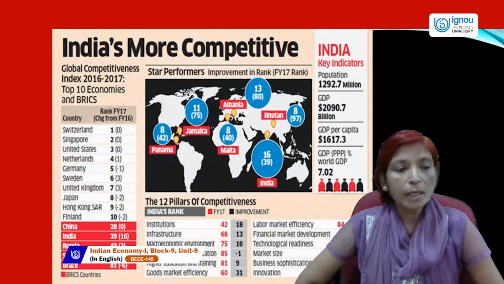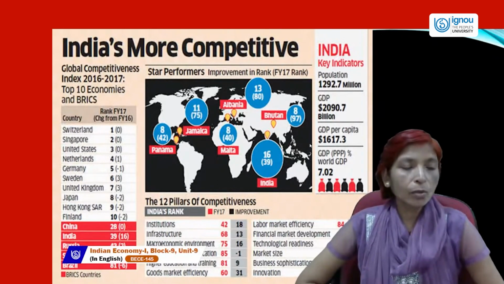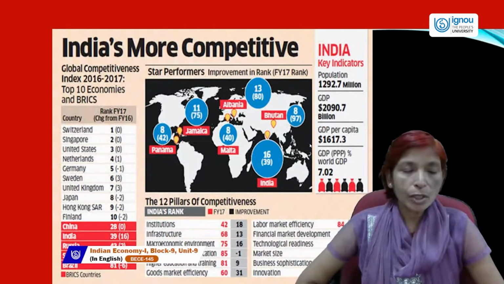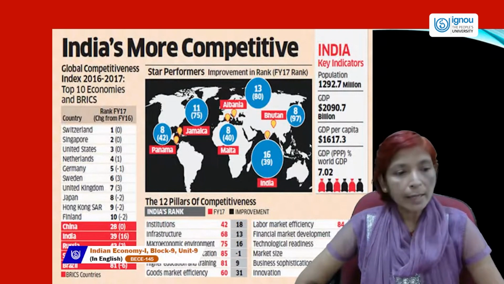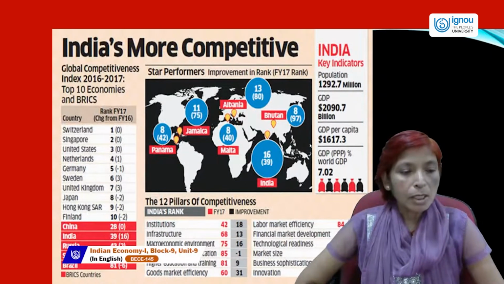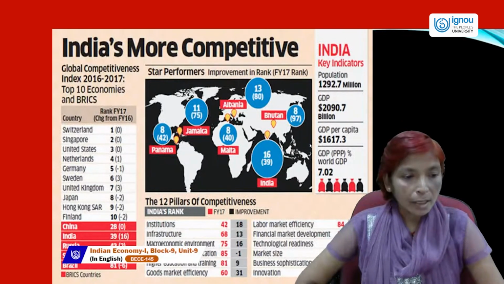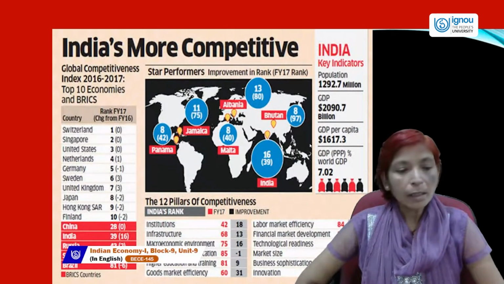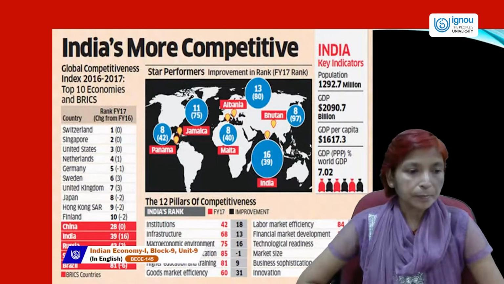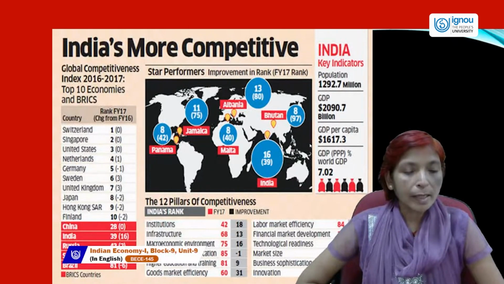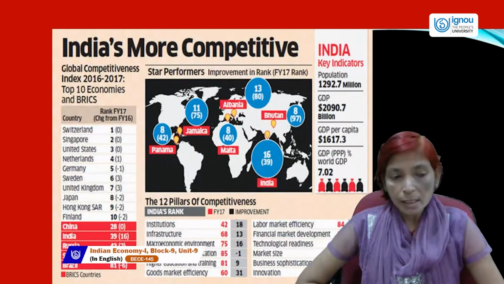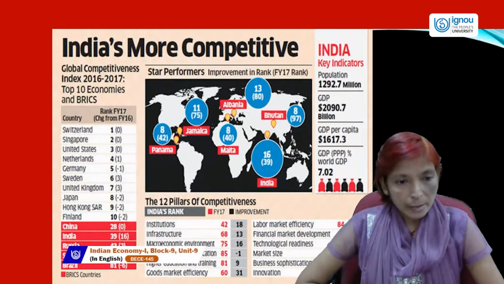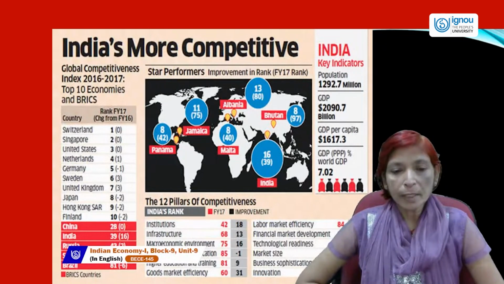And the BRICS economy ranks, in which we include Brazil, Russia, India, China, and South Africa: China's rank is 28, India's rank is 39, Russia's rank is 43, South Africa's rank is 47, and Brazil's rank is 81, which is very low. So China's rank is 28, and after China comes India with rank 39. So India's rank, and the 12 pillars of competitiveness.